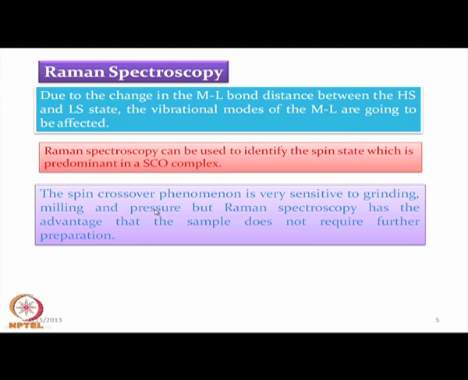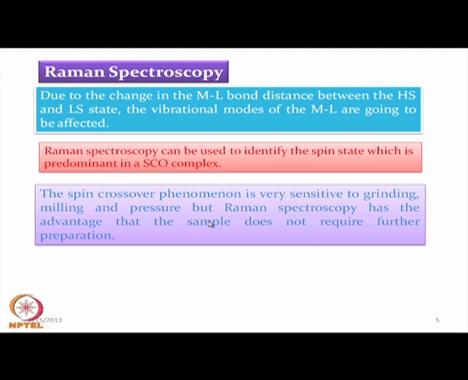When we grind it with KBr during FTIR measurement, we go through milling and pressure. During these processes our compound might change from one spin state to the other. The advantage of Raman spectroscopy is that the sample preparation required for FTIR is not needed.